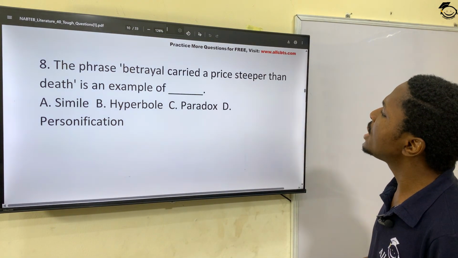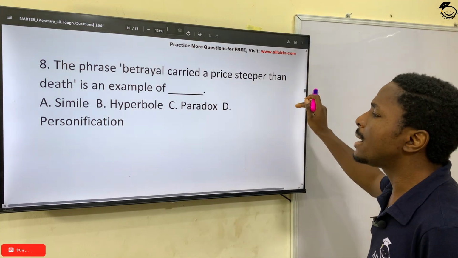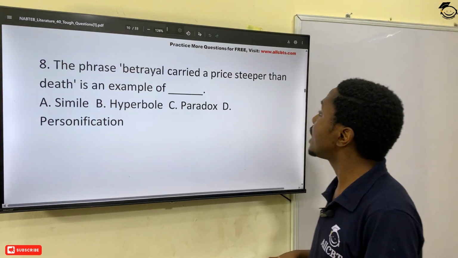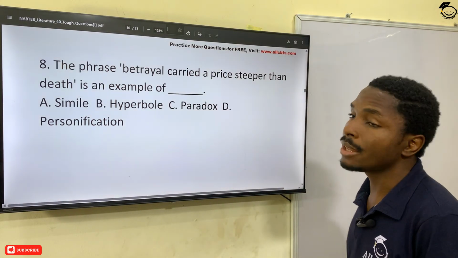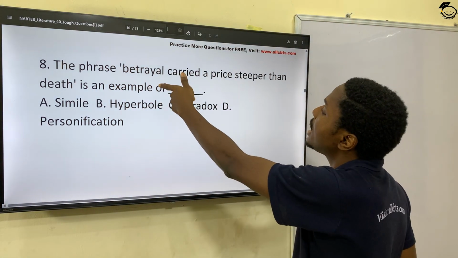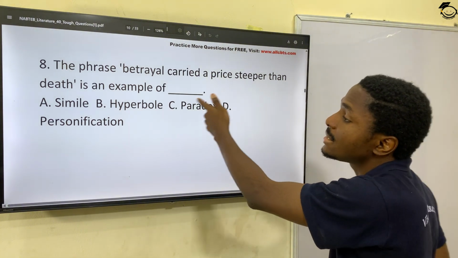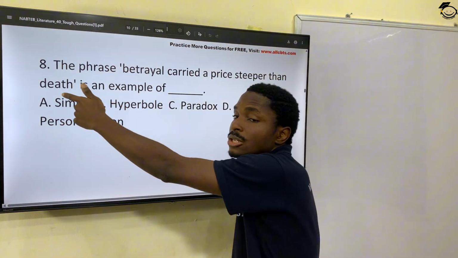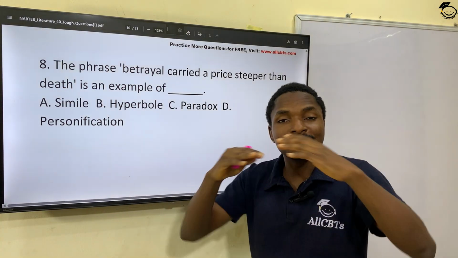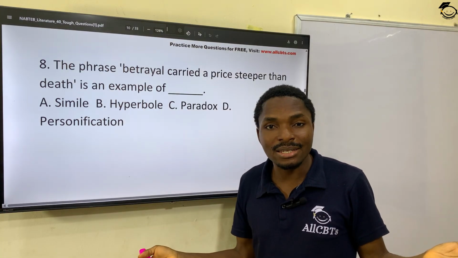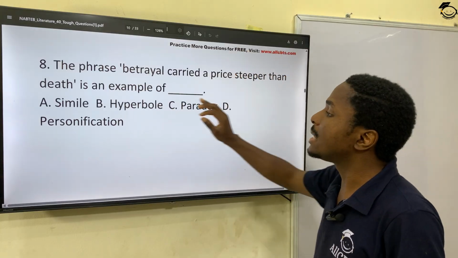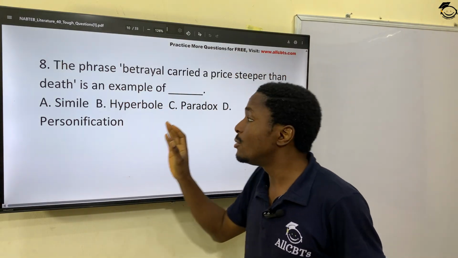The phrase betrayal carried a price steeper than death is an example of what? Betrayal carried a price steeper than death. Now this is a figure of speech. Why so? Because betrayal cannot carry a price steeper than death. Death is actually the ultimate. In other words, when a person dies, betrayal means nothing when somebody is dead, right? So for us to see this writing, betrayal carried a price steeper than death, shows that this is a figure of speech. And what figure of speech is this?